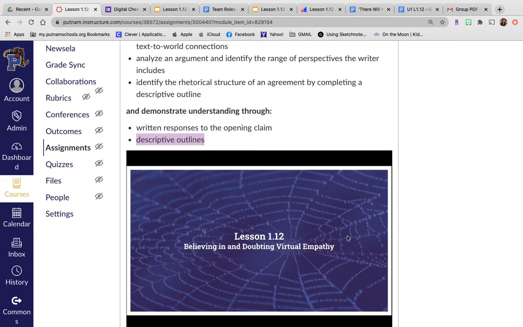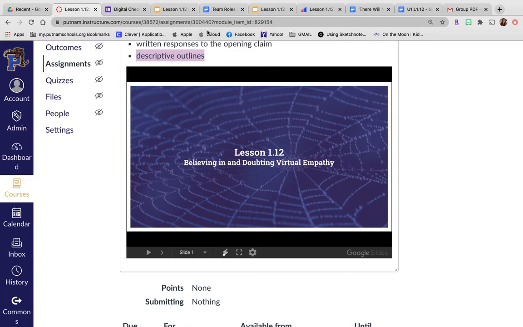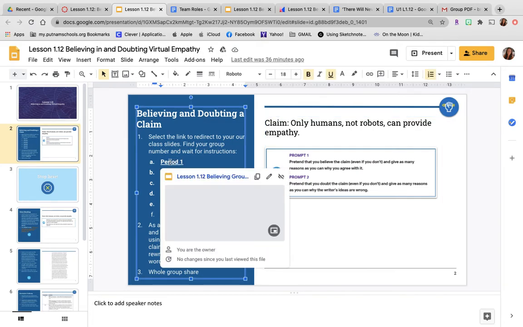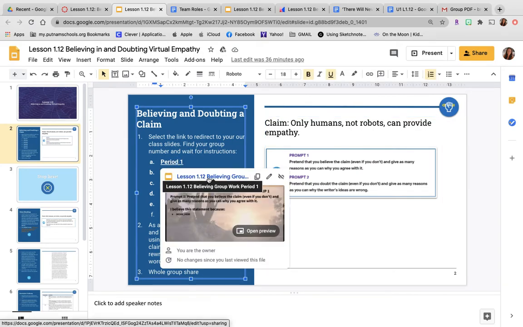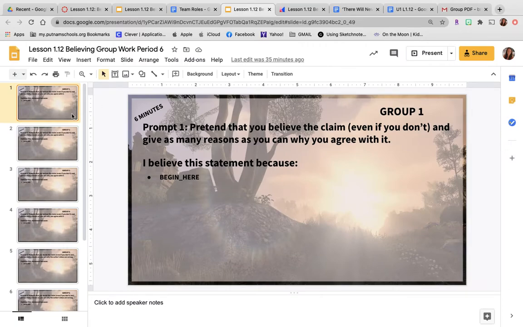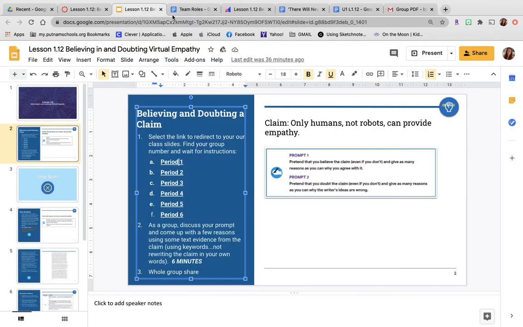Your slides are here, so I'm going to pull them up on my own from my computer. It's just a little bit easier. So, believing, doubting, and claim. We're going to go right into slides, group slides. So, period 1, you have this where you get to go in, and when you go into that, it's going to pop you right into it. I know this says 6th period. I just have this there. But I'll walk you through how you would be doing it.